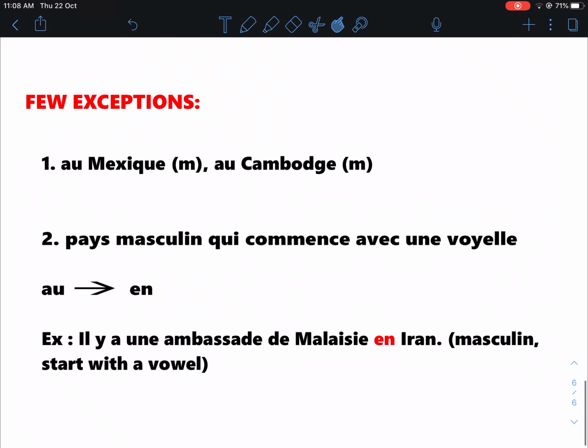Nevertheless, in French, there is always an exception. Now what happened here? Mexique is Mexico. Normally, any country which ends with the letter E is a female country. But here, it is male. So, you use au. Same like Cambodia.